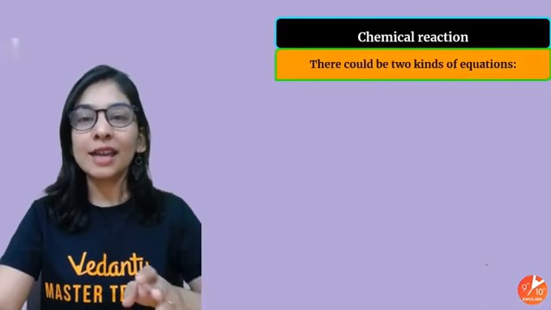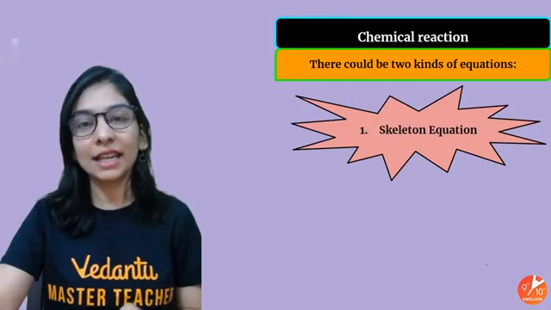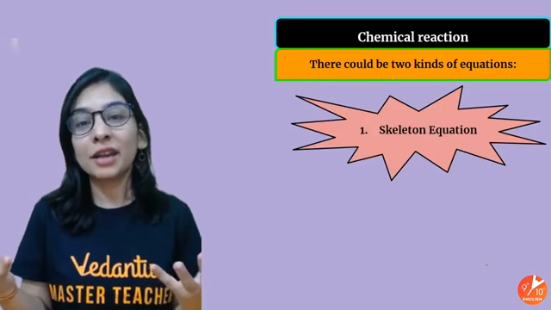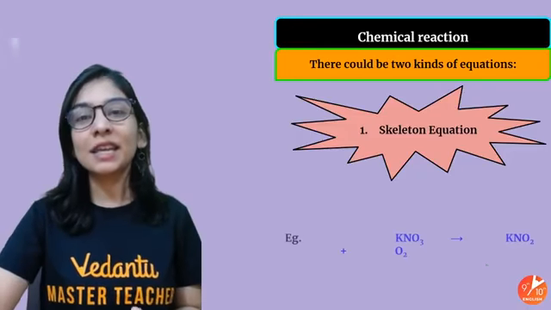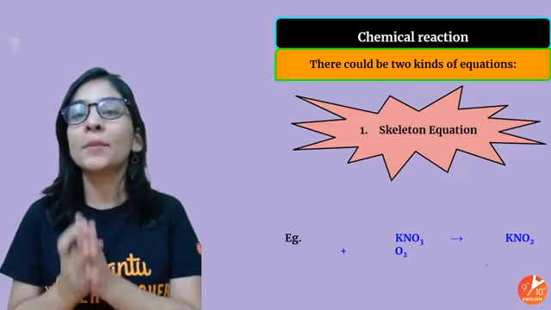So chemical equations I can write in two ways. One is called a skeletal equation. What is a chemical equation? Writing a chemical reaction in symbols and formulas, a symbolic representation. A skeletal equation is when I'm just using symbols and formulas.